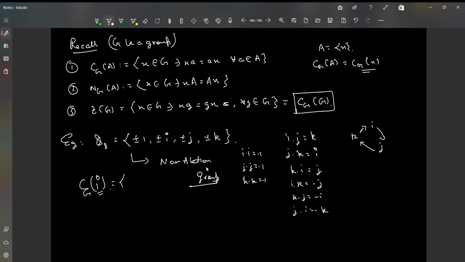Okay. So what is the centralizer of i? If you carefully observe, the only elements which commute with i are ±1 and ±i, nothing else. Right? It's quite obvious. Similarly, if you try out the centralizer of j, then it will be ±1 and ±j. The centralizer of k is ±1 and ±k, right? Okay.